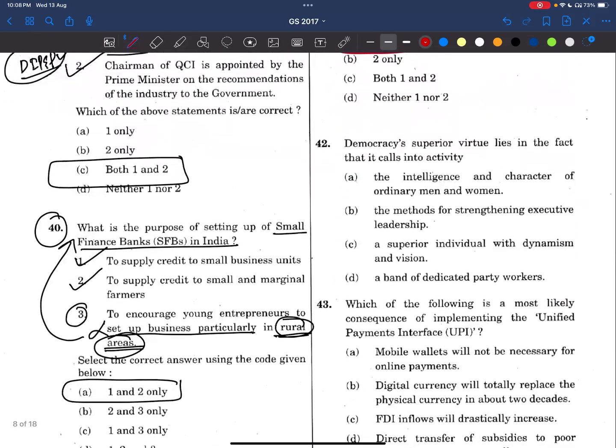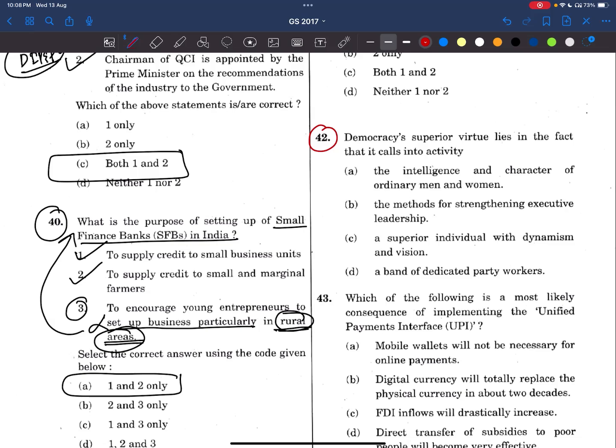Now coming to 42nd question. Democracy's superior virtue lies in the fact that it calls into activity. Now let's see the statements. Intelligence and character of ordinary men and women. Methods of strengthening executive leadership. A superior individual with dynamism and vision. A band of dedicated party workers.